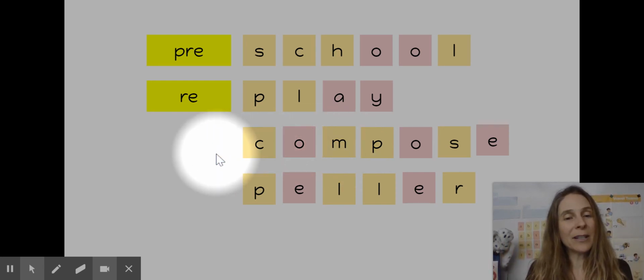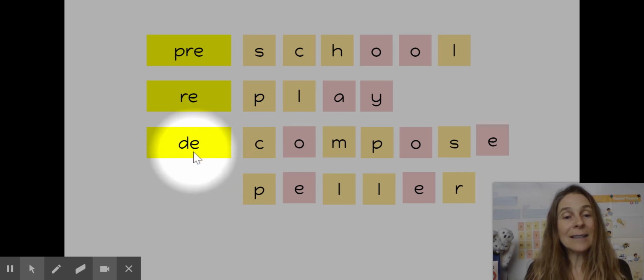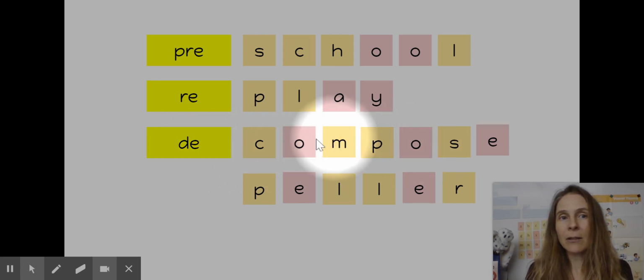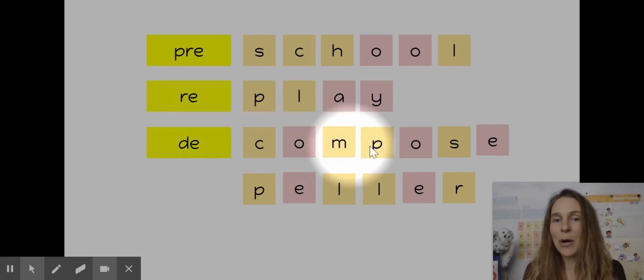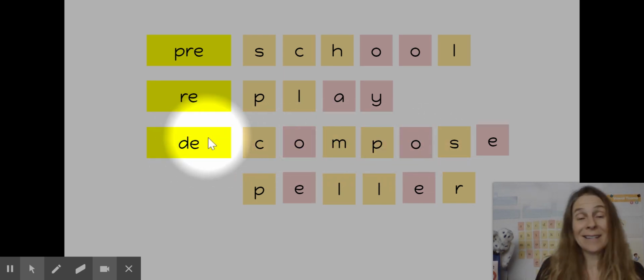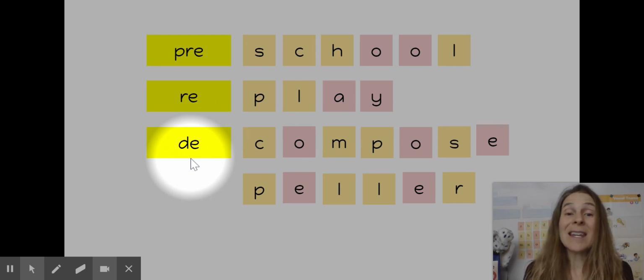Now let's add a prefix in front here. Decompose. Huh. Has anyone heard that word before? Miss Kaya, or maybe in heal, you've heard it, decompose.